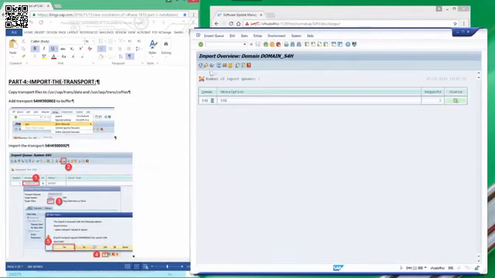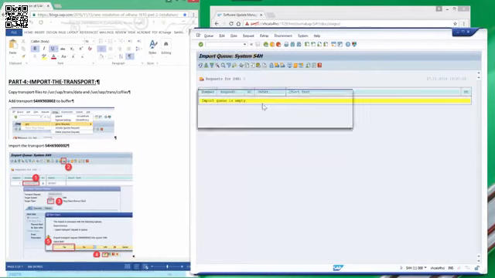Next step is to import the transport. So first add the transport to the buffer.